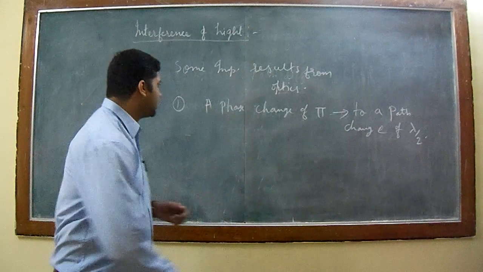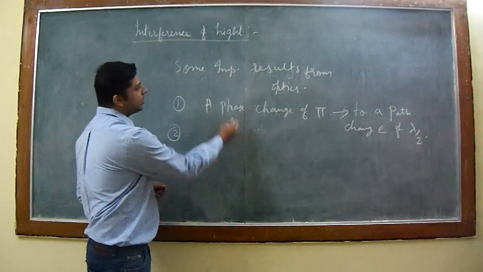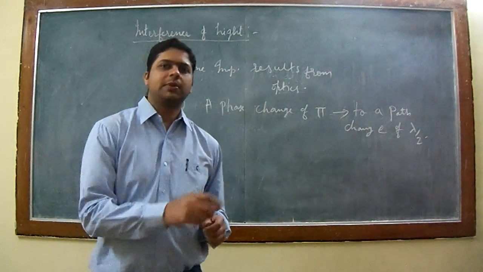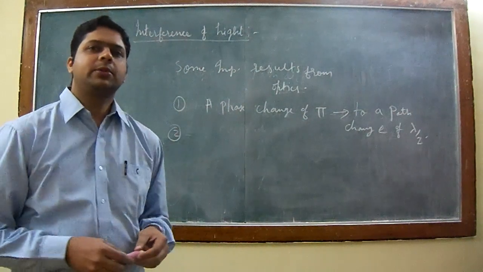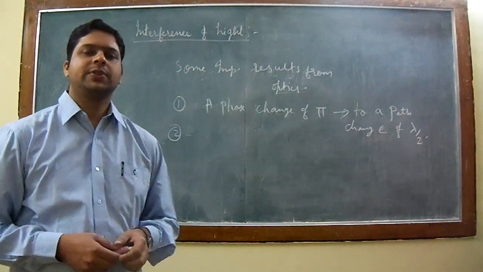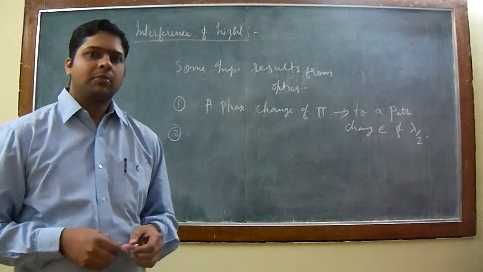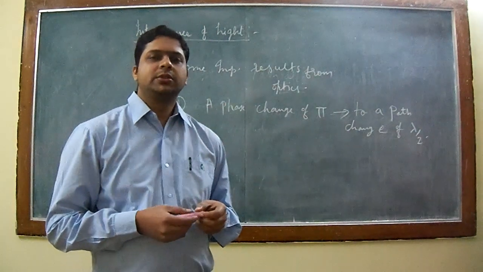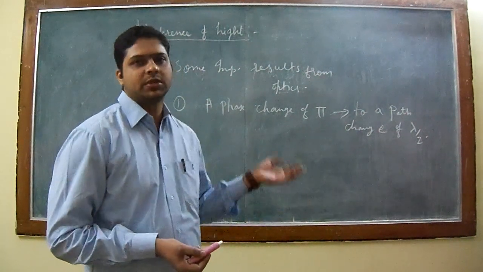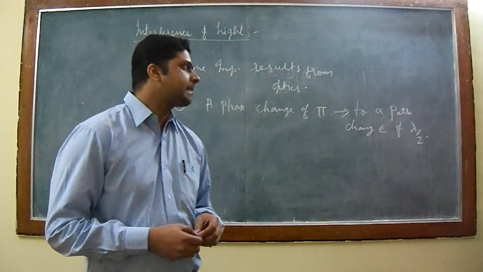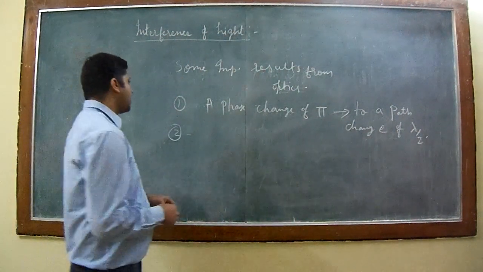The second important result is that such a change, a phase change by pi or a path change of lambda by 2, takes place whenever light is reflected at the surface of a denser medium. But if light is reflected from the surface of a rarer medium, then there is no such change of phase by pi or path change of lambda by 2.